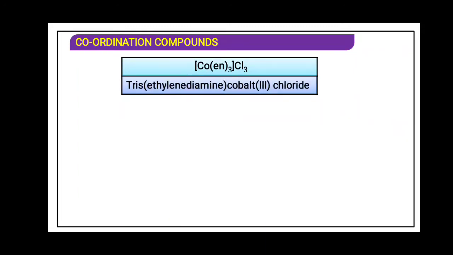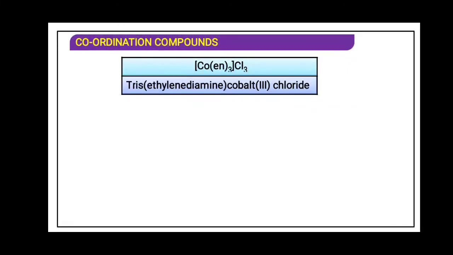If there is a polydentate ligand, and the name of the ligand is in more than one term, say for example, ethylenediamine, it is two names. Ethylene is one name, amine is another name. So it is a combination of more than one word.